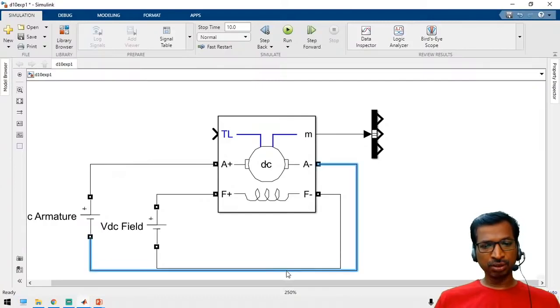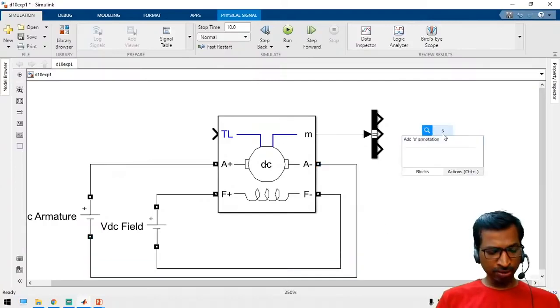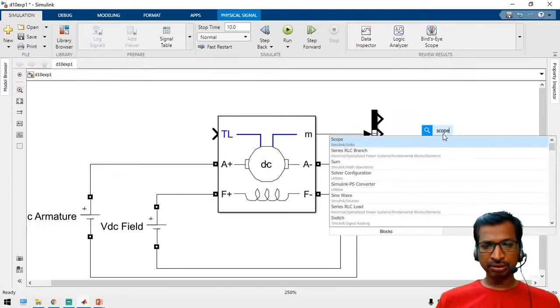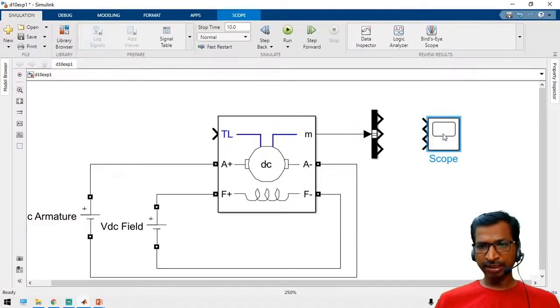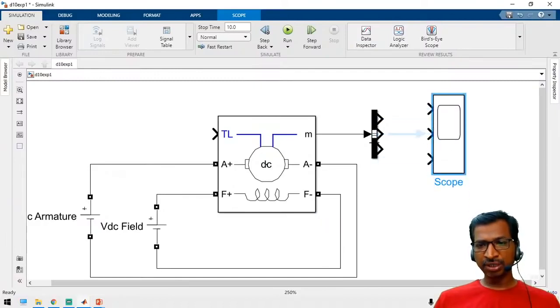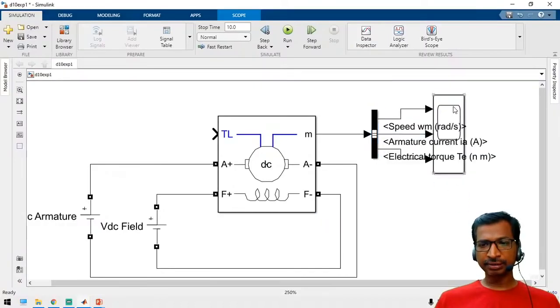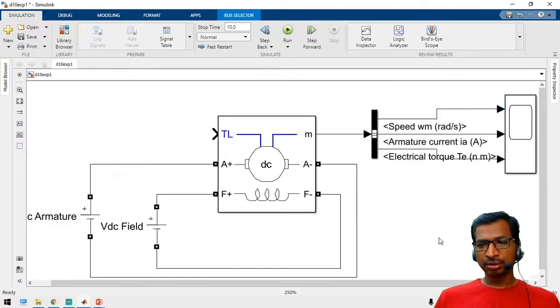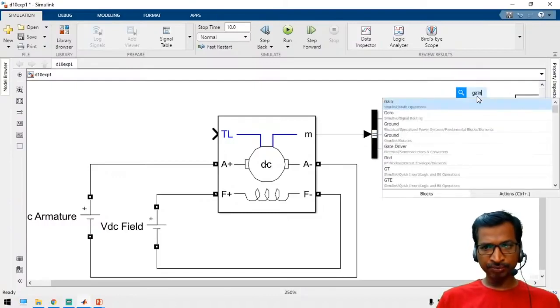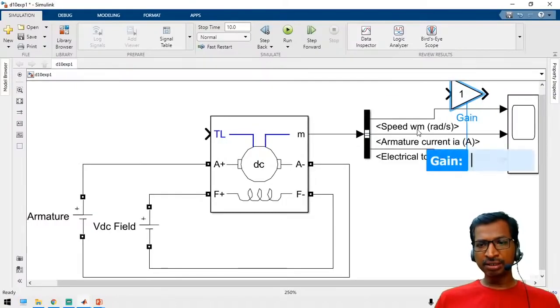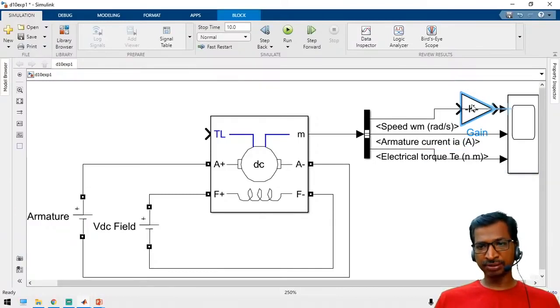Now we have connected, and take a scope block and apply it here. We are going to analyze 3 waveforms. To run the motor in RPM, you have to add a gain block. By default the speed will be in radian per second. If you want to convert to RPM, use 30 by pi. This is the radian per second to RPM conversion.